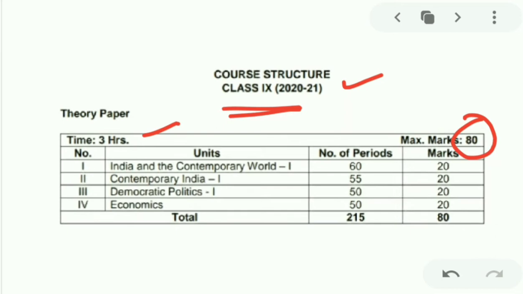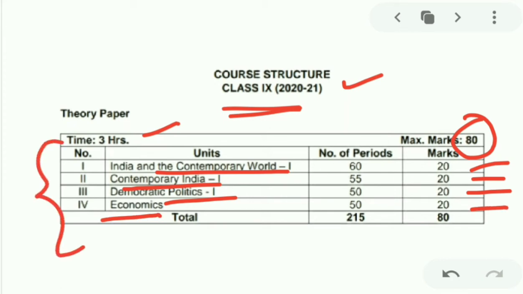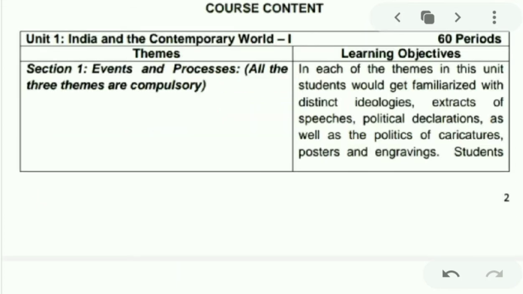The first one is India and the Contemporary World. This is history, and it is of 20 marks. Then there is Contemporary India, which is geography, 20 marks. Democratic politics, civics, is of 20 marks. And economics is also of 20 marks. There is no change in this. The weightage of all of these is quite the same, that is 80 marks. Next, we will move on to the course content.